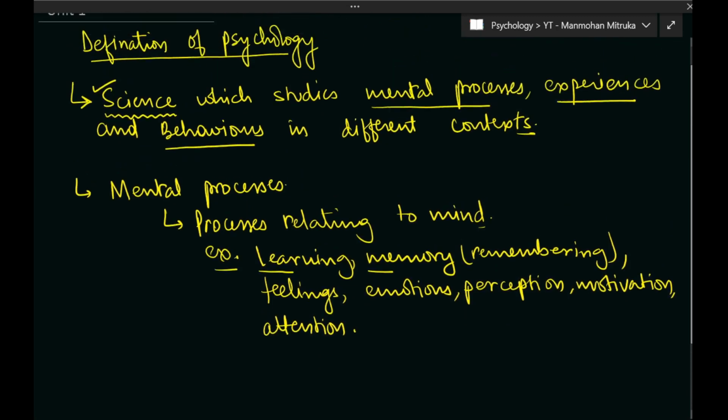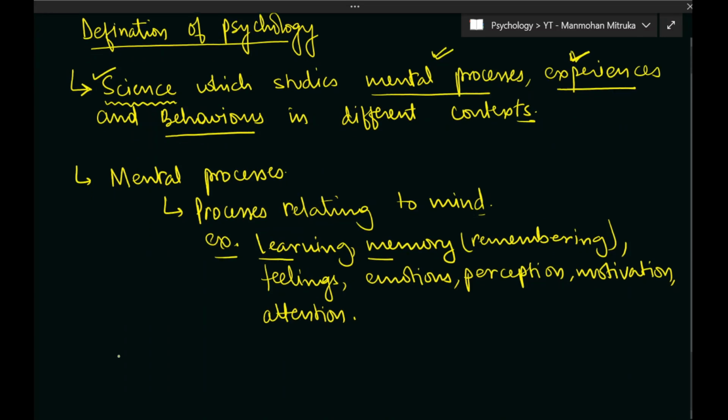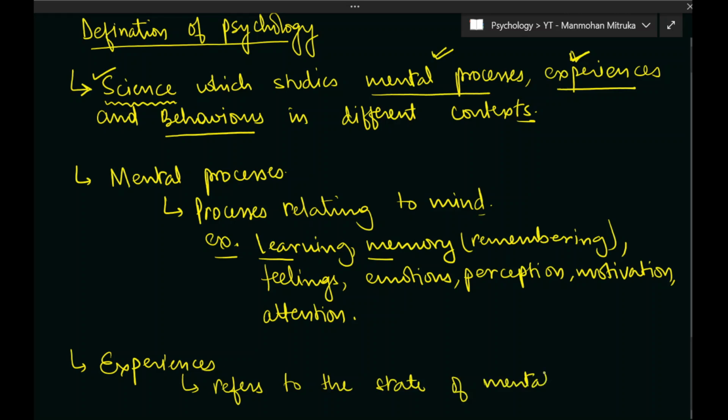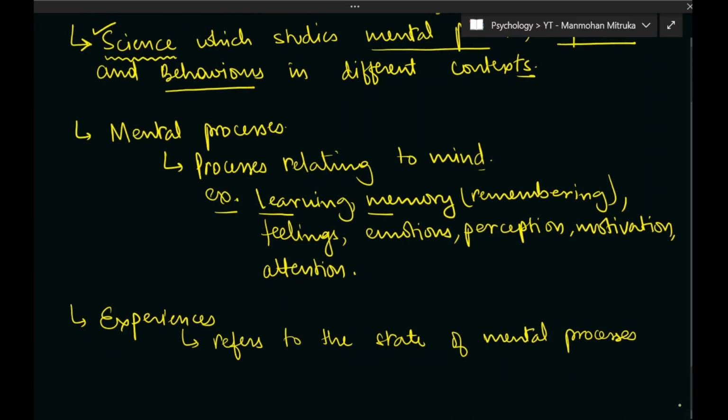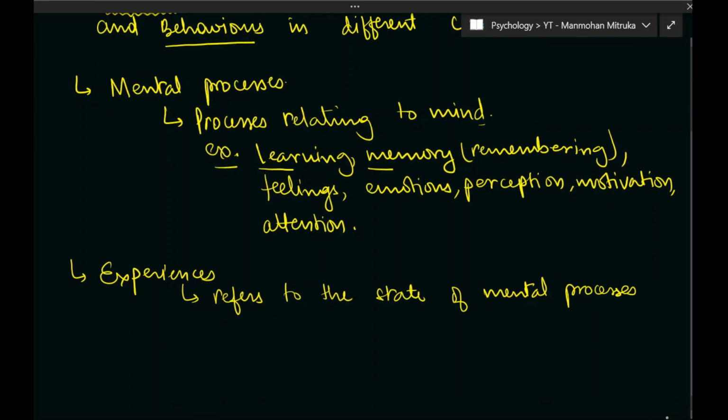Now the second term in question is experiences. The first term is mental processes, the second term is experiences. So let us look at what we mean by experiences, with an example. Experience refers to the state of mental processes. Right now what you are experiencing is defined by the state of your mental processes.